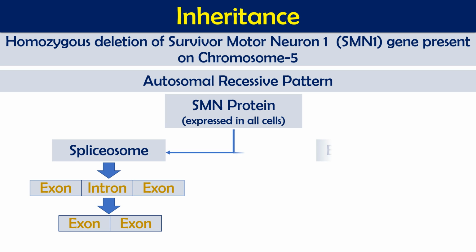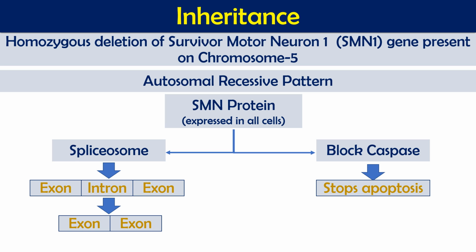The second function of this SMN protein is that it blocks caspase, a protein normally involved in apoptosis. So when SMN protein blocks caspase, it blocks apoptosis also. Actually we have 2 types of caspases: pro-apoptotic caspase and anti-apoptotic caspase.